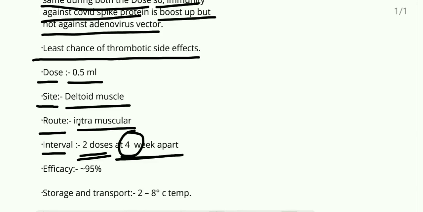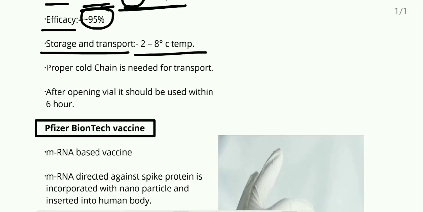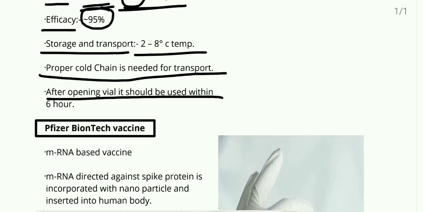The efficacy is excellent, 95%. The storage and transport remain the same, at 2 to 8 degrees centigrade. Proper cold chain should be maintained during transport, the same as for the other vaccines. Once the vial is opened, it should be used within 6 hours.